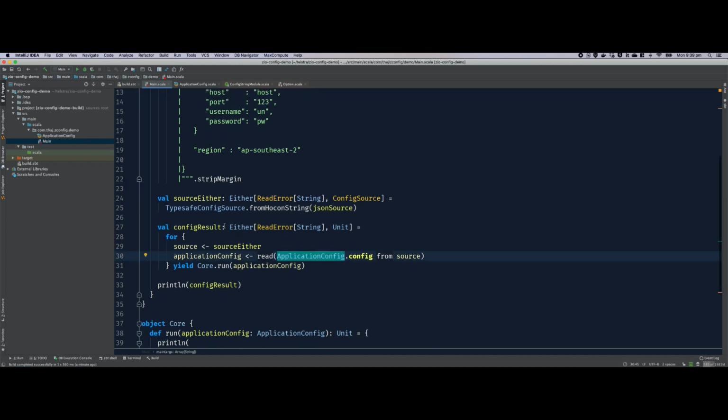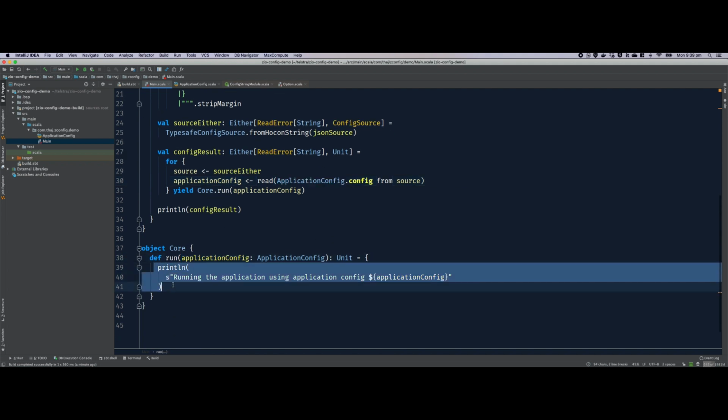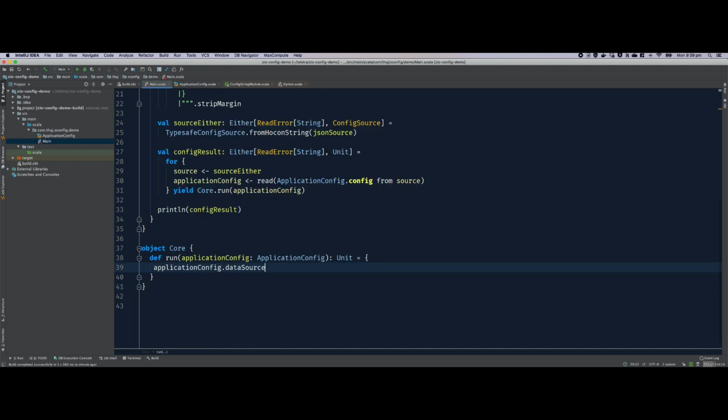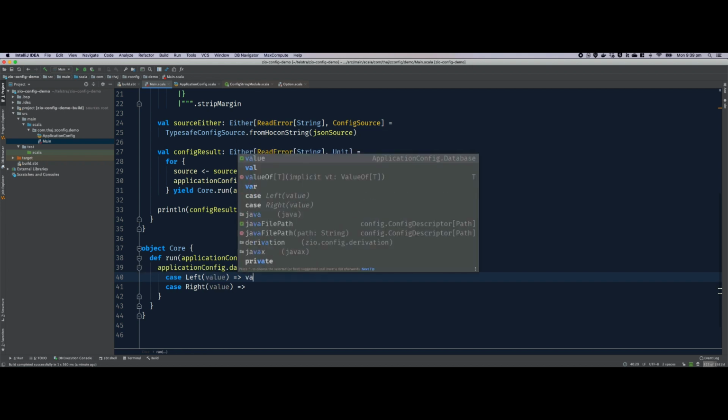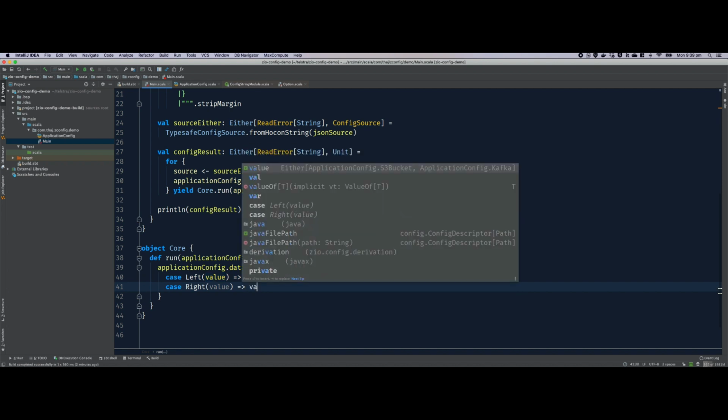Simple. Now, using this application config data source in the core logic is going to be a little tedious, because application config data source has a nested either value. So this value is of the type database, and this value is either a bucket or a Kafka.